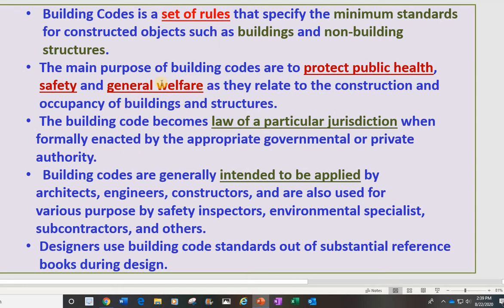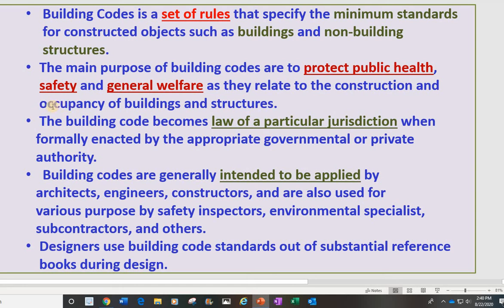The main purpose of the building codes is to protect public health, safety in design, and general welfare, as they relate to the construction and occupancy of the building and the structure. Occupancy, I explained one more time already. Occupancy is the maximum number of people allowed to be in the building at the same time.